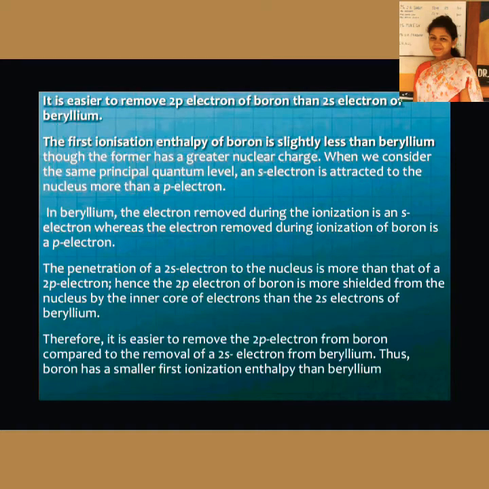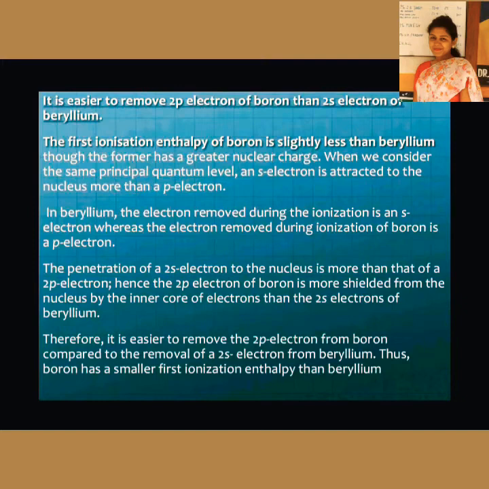Now here in boron, the electron is added in the p subshell. When you consider the same principal quantum level, because here it is the 2s2 and 2p1 electronic configuration, the shielding effect is not so much seen here.